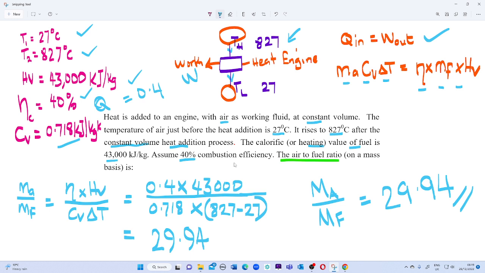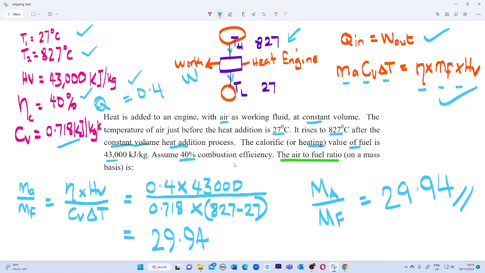So therefore, our Q in equals W out equals Ma Cv delta T equals efficiency multiplied by the mass flow rate of the fuel multiplied by the heating value.